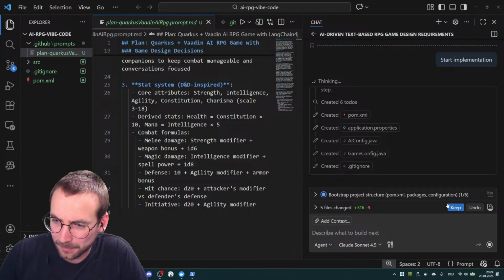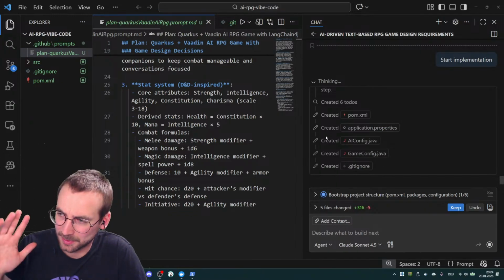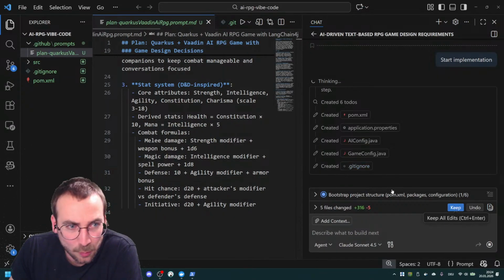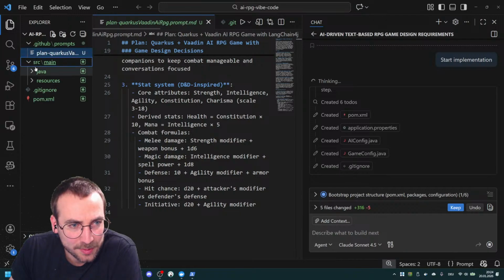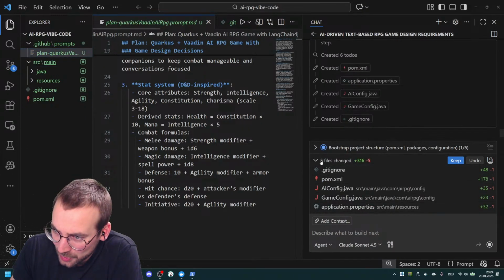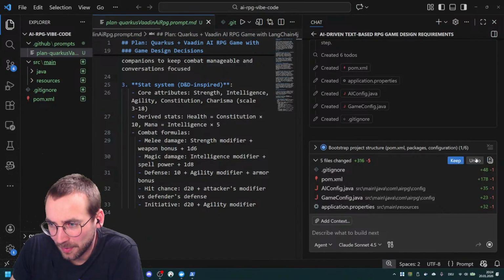But I'll always say allow for this session because I just wanted to program around. So we exactly see what my last prompt has changed, and we can then, if it's done, select if we want to keep that or undo.